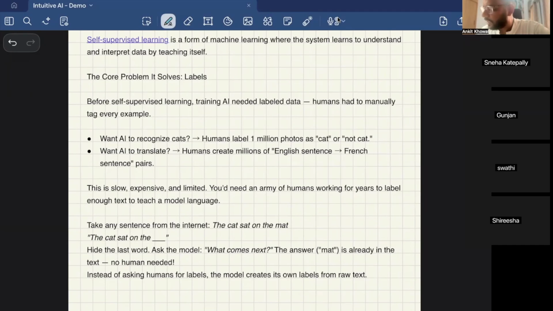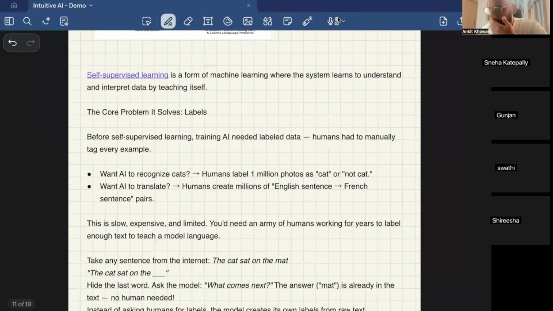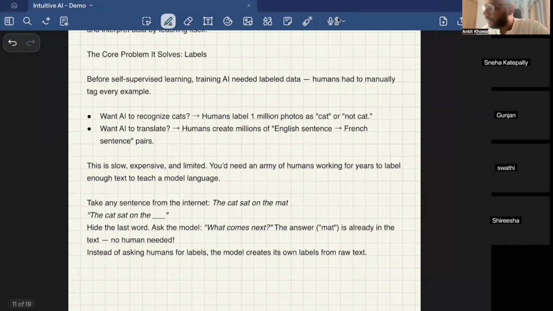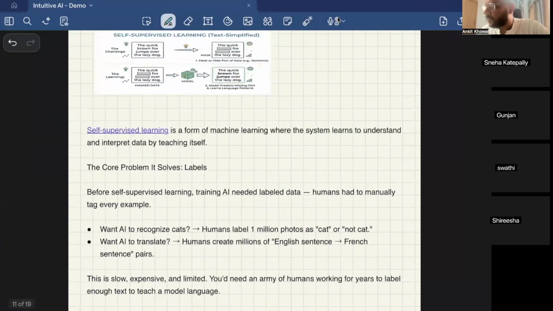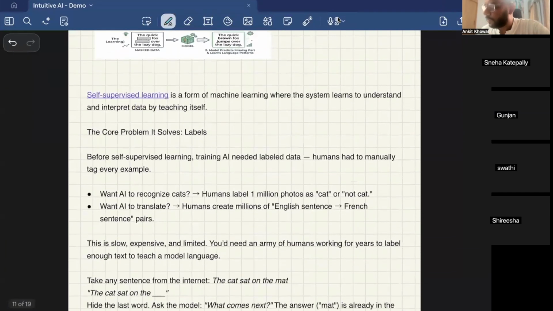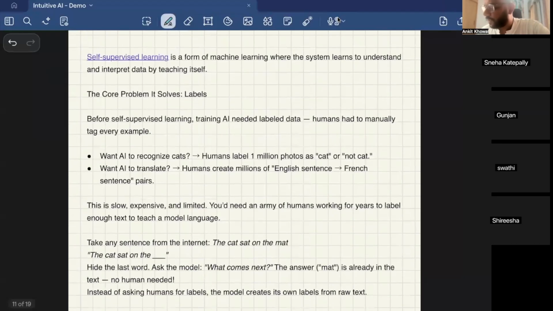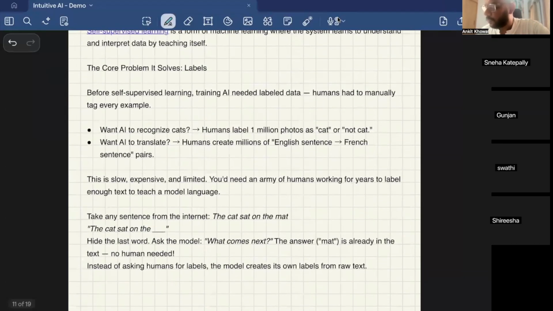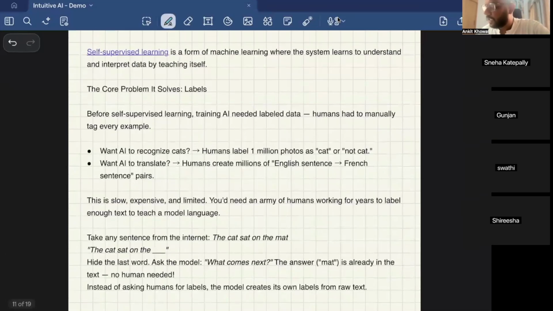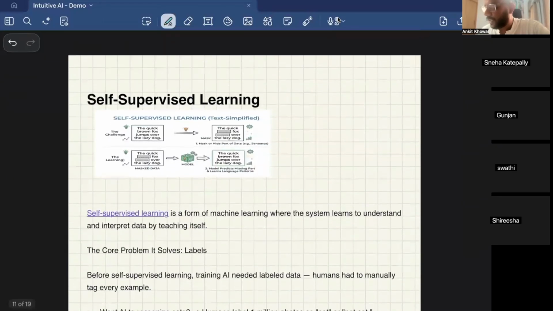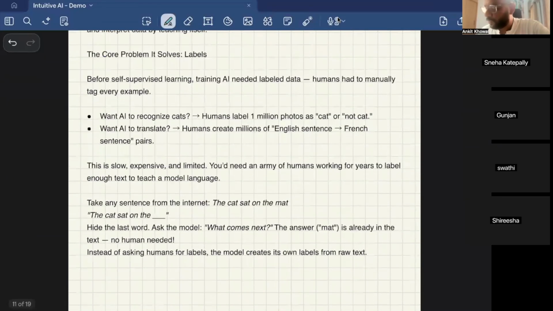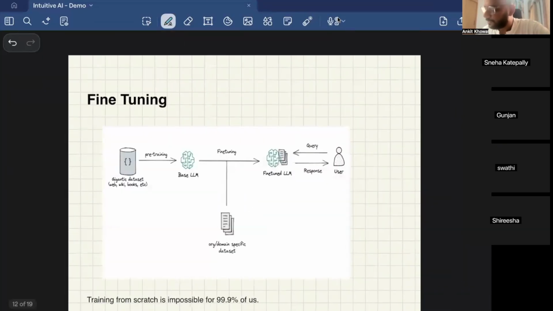So self-supervised learning is a way through which the machine can create the data on its own, through which it learns. These concepts I'm talking about are hard to grasp in one go, but if you read more about them slowly, when you come into machine learning and AI, they will start making sense. Right now, don't be overwhelmed that you're not getting a hang of it. When I also started, it was difficult to even imagine what was going on or how it made sense. But gradually, when you read about this space, it will start making sense.